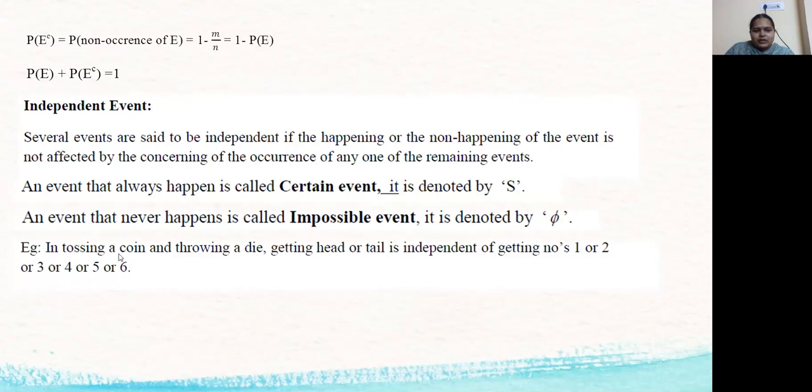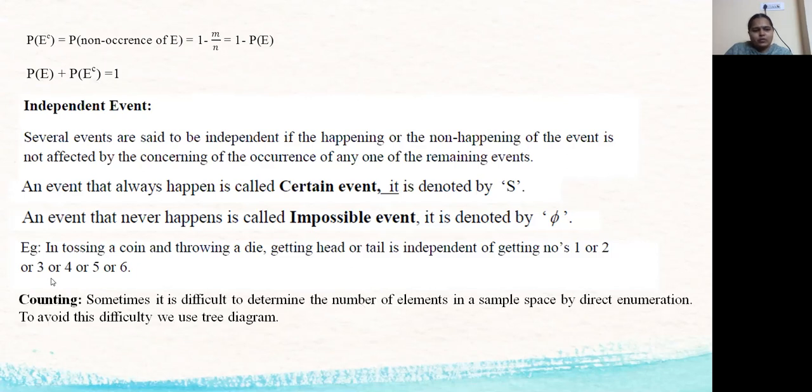In tossing a coin and throwing a die, getting head or tail are independent events. And in throwing a die, getting 1, 2, 3, 4, 5, 6 are all independent events. So in tossing a coin, head does not affect the tail, and tail does not affect the head. So these are independent events.